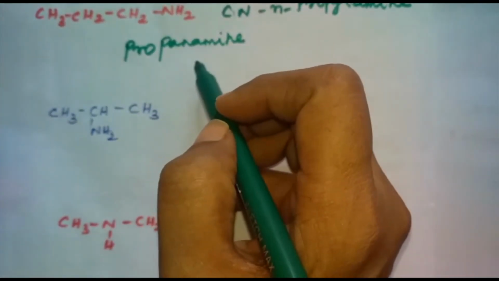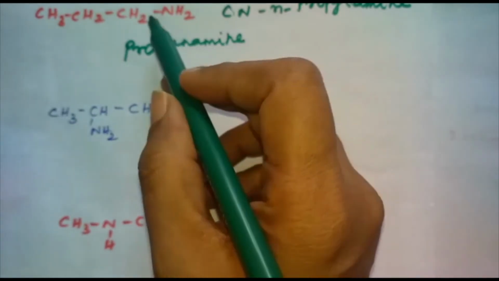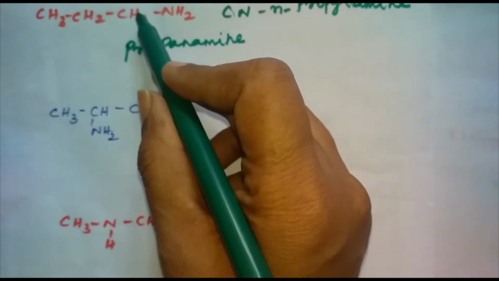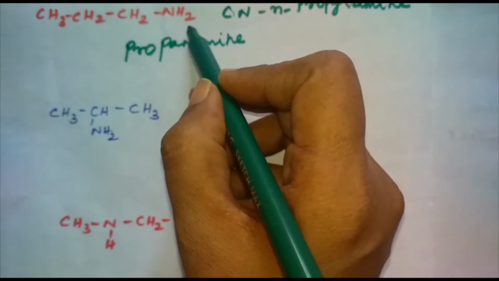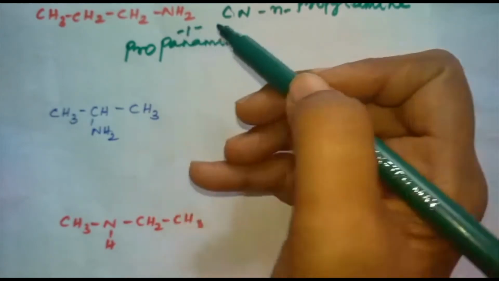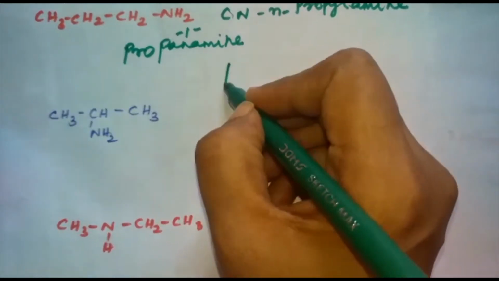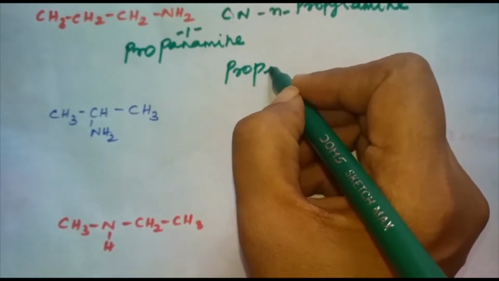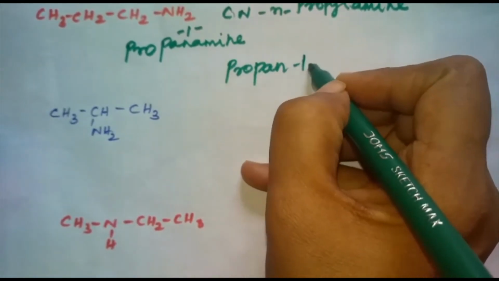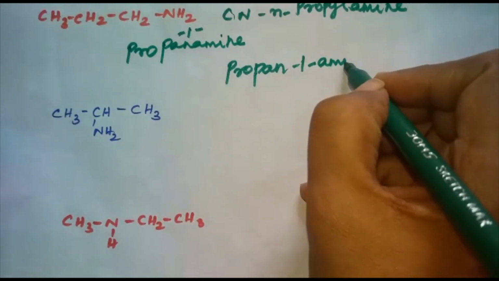If you want to write it properly, we have to write the position. So first carbon atom, is it not? So propan-1-amine. You have to name it like this. Okay, this is the name of the compound.